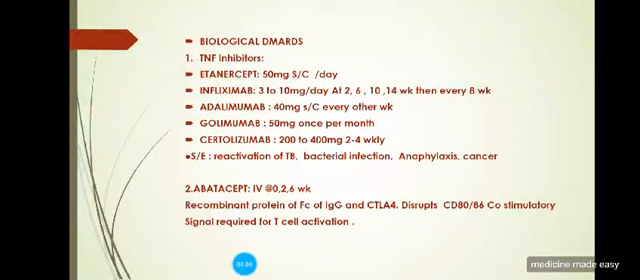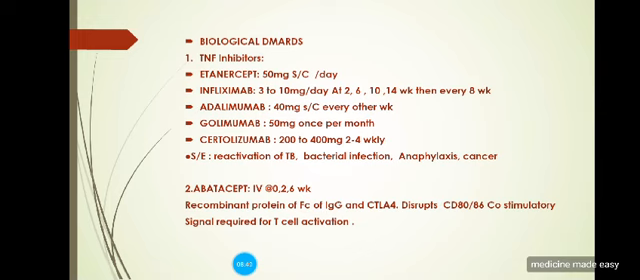In which etanercept, infliximab in 3 to 10 mg per day at 2, 6, 10 and 14 weeks, then every 8 weeks. Then adalimumab, golimumab, certolizumab, and obviously, as you all know, TNF inhibitors are lethal for reactivation of tuberculosis and infections. So before starting TNF inhibitors, we always go for a tuberculosis workup if the patient is already having or had TB. So we have to rule that out before starting these.